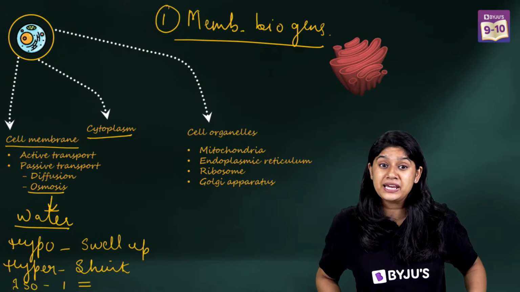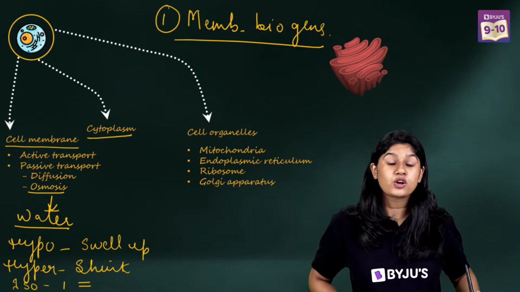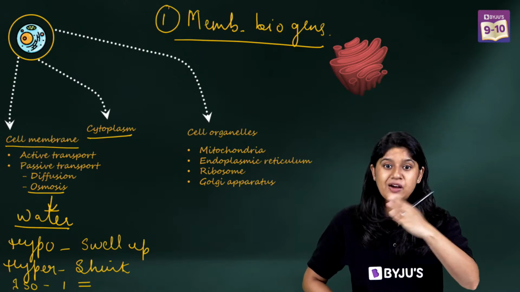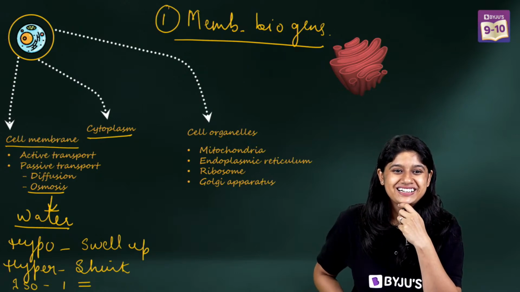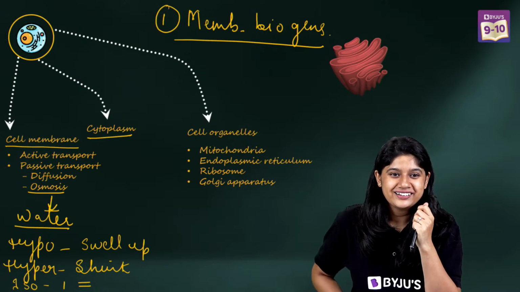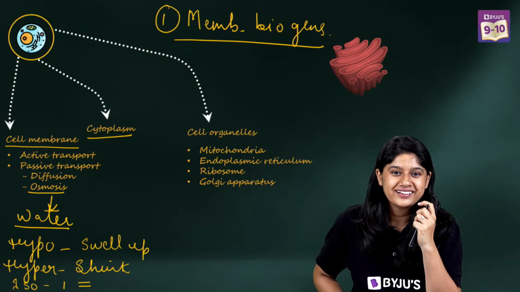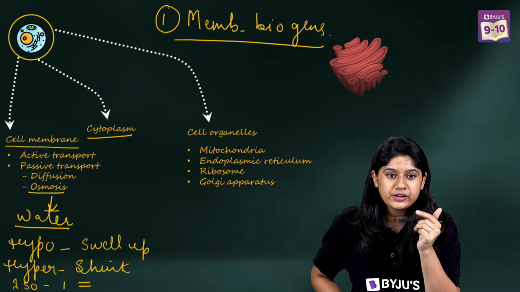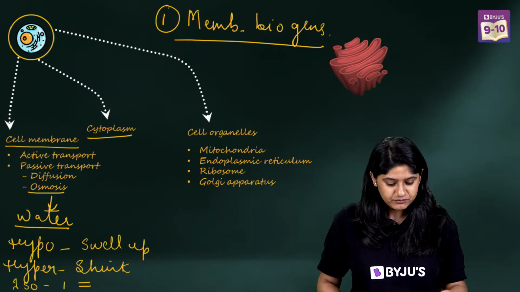Yes, and the other one is where the breakdown from complex sugar to simple sugar happens. Yes, thank you, Anushka. Very good. So we are clear with this, right?